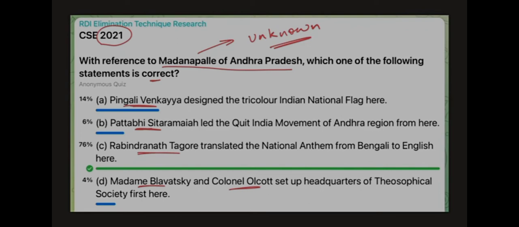So either the question statement must carry something which you can relate with, or the options must carry something which you can relate with. It will not happen that the question statement is completely factual and unprocessable, unknown, and so are the options. That situation is not going to happen. Now, when we are talking about history and something completely unknown is asked, in the options we have things which we can relate to. All of the options are given in our standard books. These names are mentioned in our standard books, so we are familiar with these names.